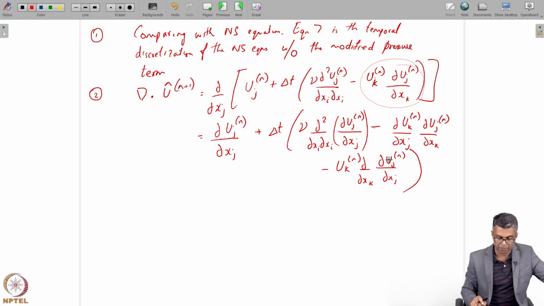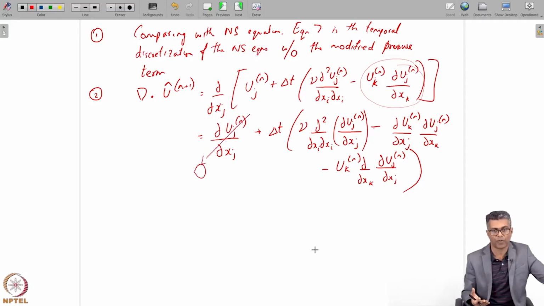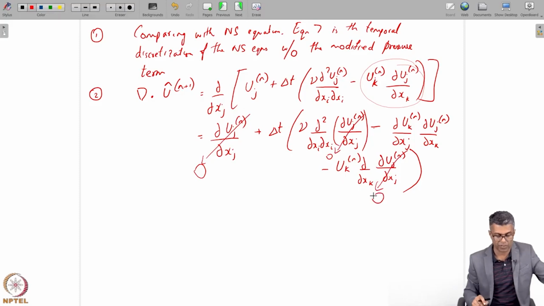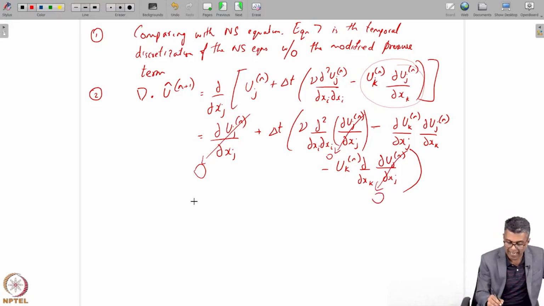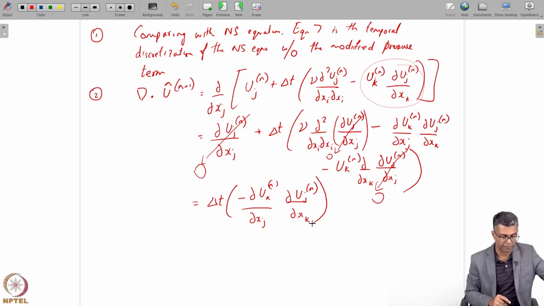So look at what happens, right? What I end up getting is this is becoming 0 because it satisfies continuity, because it satisfies divergence. This is becoming 0 because it satisfies divergence, and this is becoming 0 because it satisfies divergence. All I'll have in the end is Δt times minus ∂uk^n/∂xj and ∂uj/∂xk, of course, n. This is what I have.